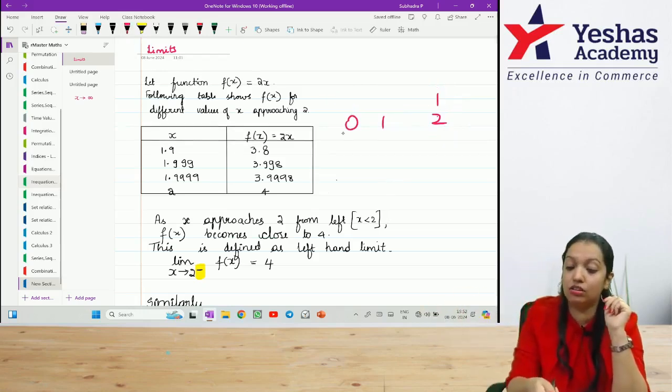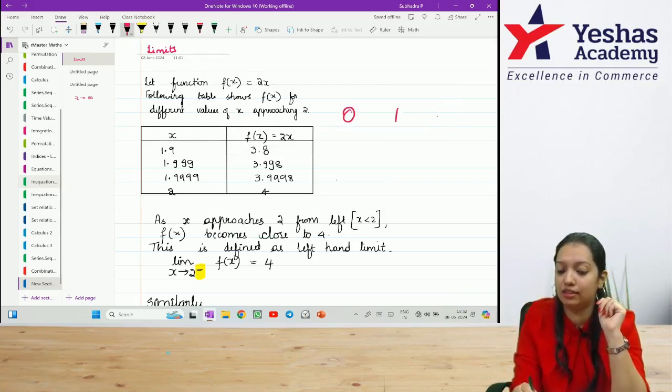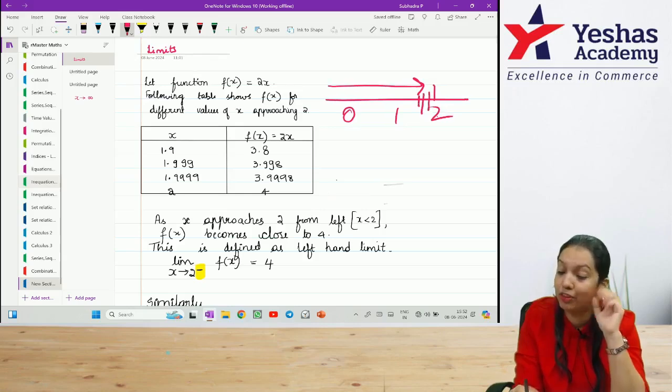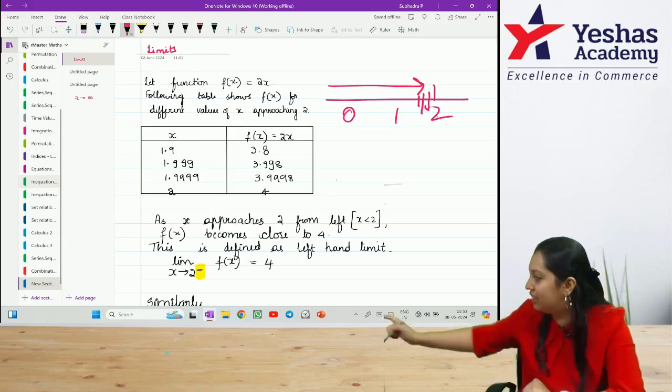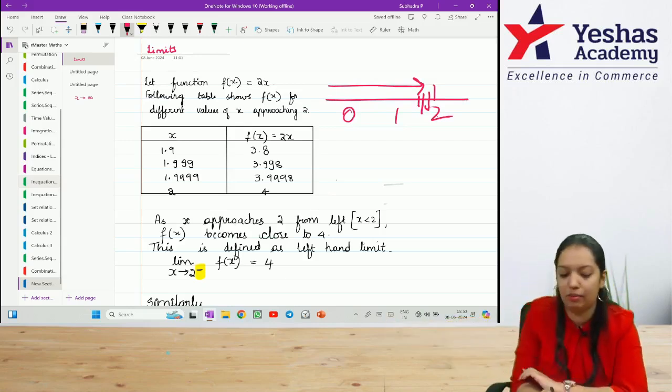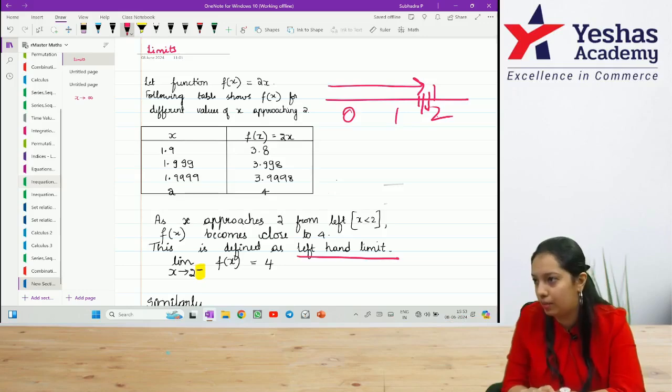This is the concept of left hand limit. See, 0, 1 and 2. I am coming from the left side, 1.99, 1.999, 1.9999. This is approaching 2 from the left side, that is known as left hand limit. That's what I have written here.